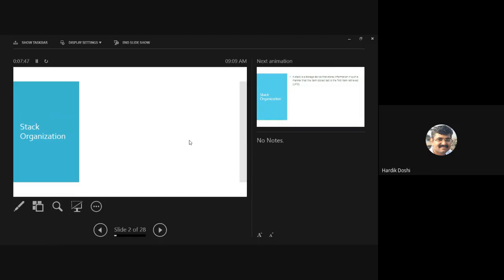From function 3, where are we going to go back? To function 1 or function 2? 1 called 2, 2 called 3. From function 1 I called function 2, and from function 2 I called function 3.